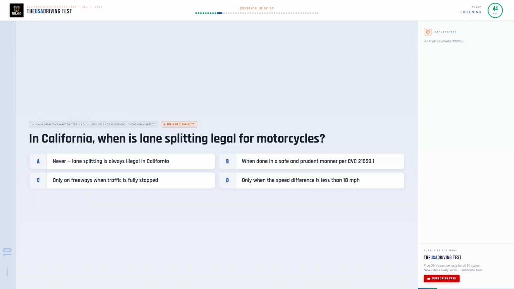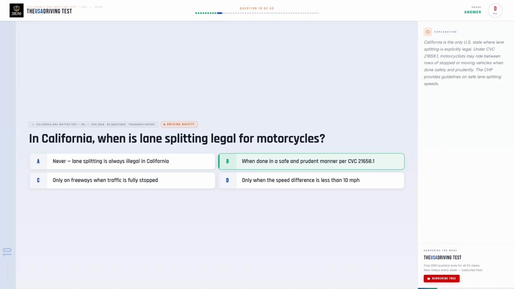In California, when is lane splitting legal for motorcycles? Option A. Never. Lane splitting is always illegal in California. Option B. When done in a safe and prudent manner per CVC 21658.1. Option C. Only on freeways when traffic is fully stopped. Option D. Only when the speed difference is less than 10 miles per hour.